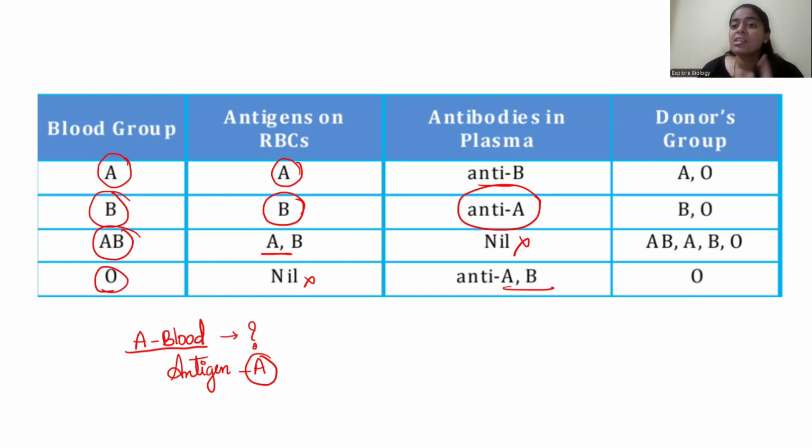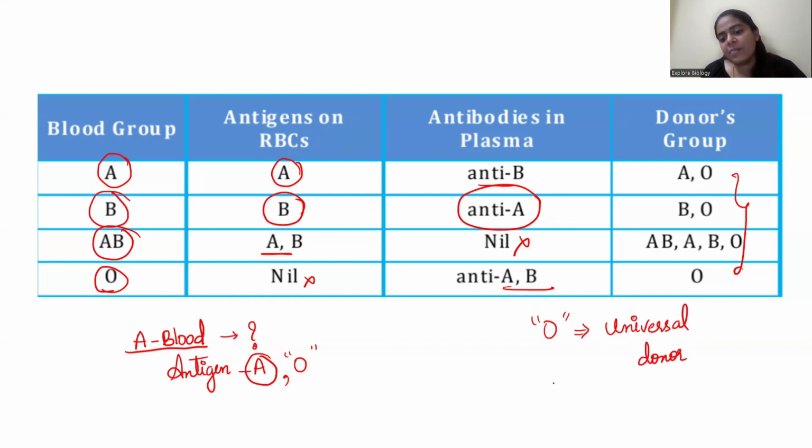So who can donate to me? A can donate to me, and O, because O doesn't have any antigens. So happily it can give to anybody. You can see O is present in all the ones. So O is considered the universal donor.